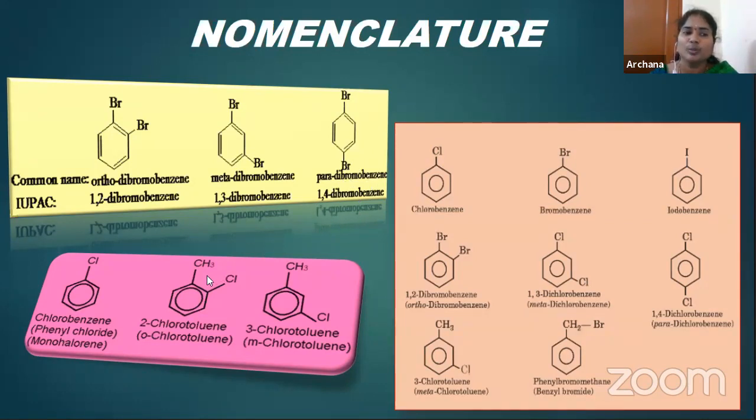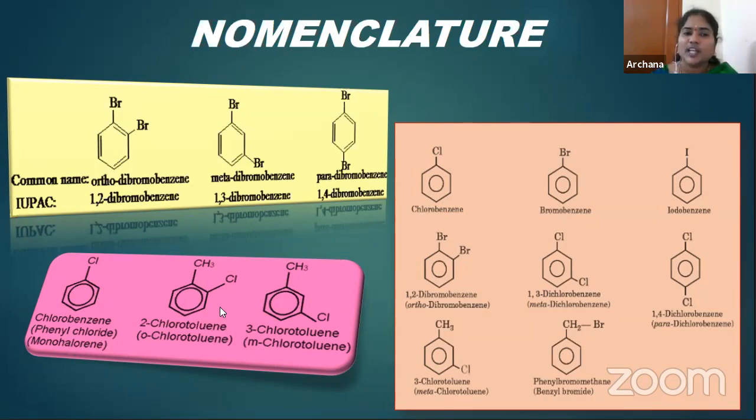And see here, the next example. All these examples are for dihalobenzene. That means 2 substituents are going to be present in this one. And here, see the one, when 1 chlorine is present at the first position, then we can give the name as chlorobenzene. Common name, phenyl chloride. So this we are calling as phenyl chloride. This is an example for monohaloarene.